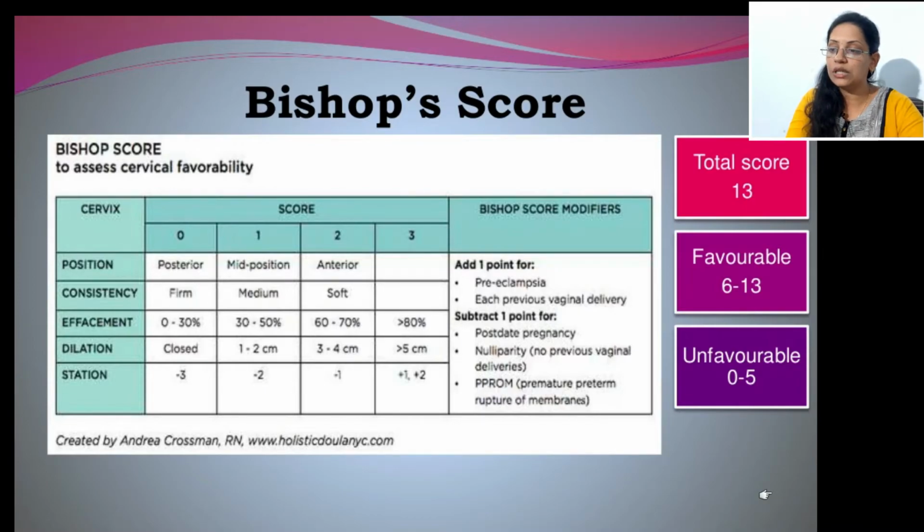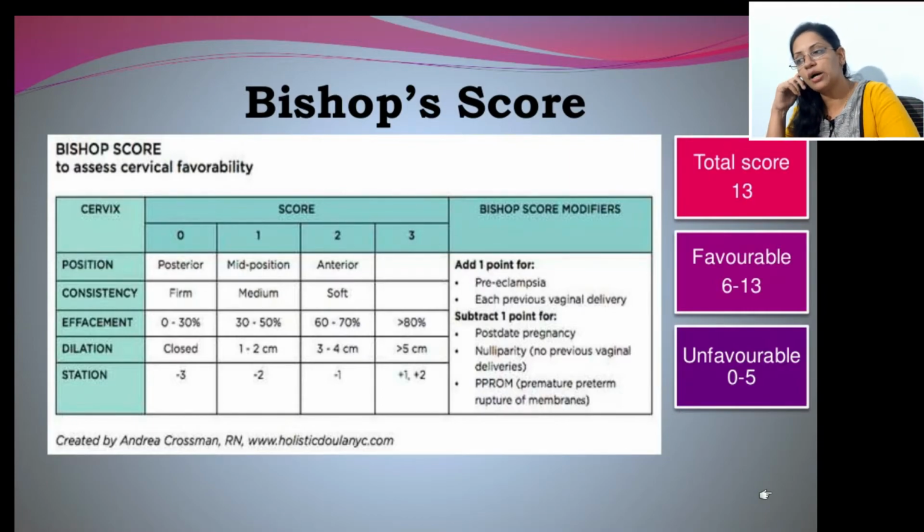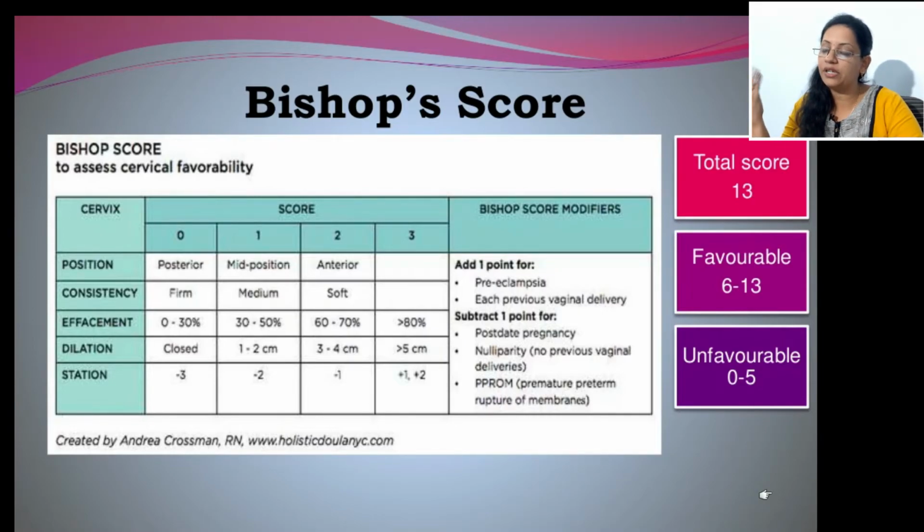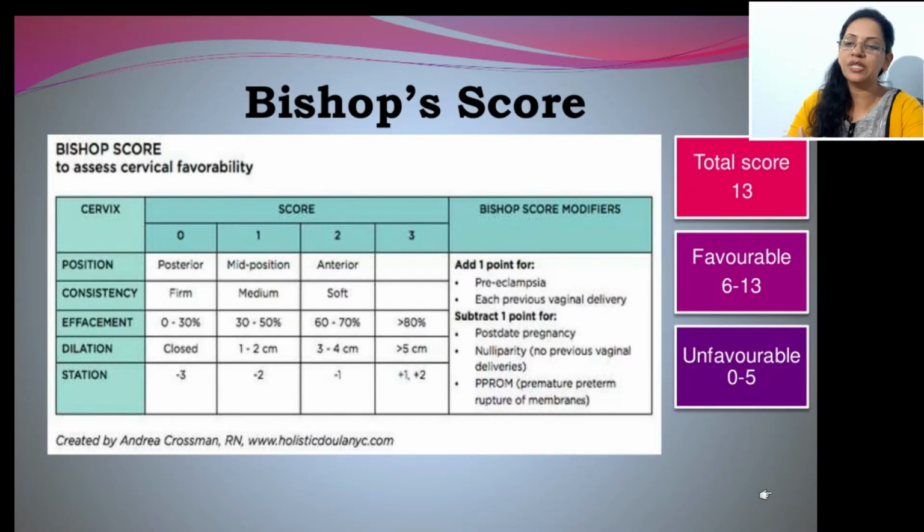Dilatation of more than 5 centimeter is 3 marks. 3 to 4 centimeter is 2 and 1 to 2 centimeter is 1 mark, and if it is closed we will give 0 marks, and we cannot think of vaginal delivery if the cervix is closed. Station, baby's head at the level of cervix: if it is below the pelvis, that is 3 marks. If it is at the level, it is 2 marks. If it is above the pelvic cavity, it will be 1, and if it is in the abdomen, then it is 0. That means no possibility of vaginal delivery. Baby's head has not entered the pelvis, that means 0 marks. So we cannot decide about vaginal delivery.